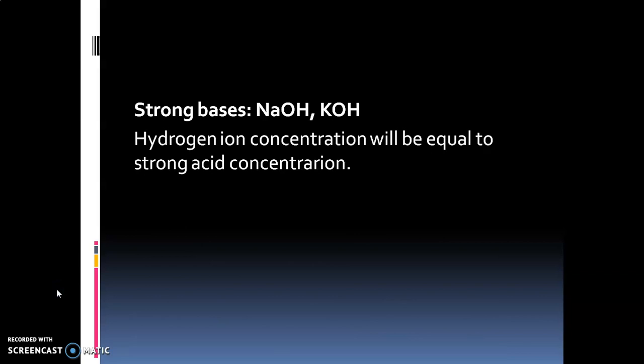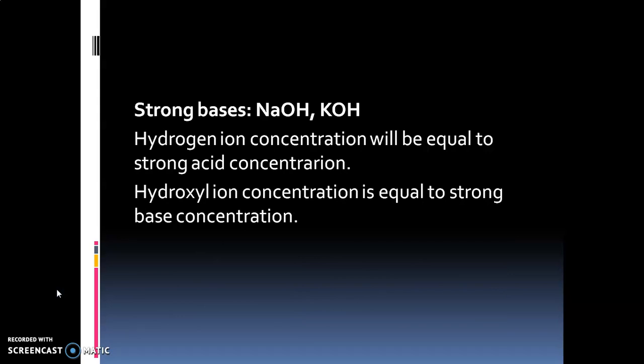In the case of strong acids and strong bases, the hydrogen ion concentration will be equal to the strong acid concentration, and the hydroxyl ion concentration is equal to the strong base concentration. See here, in the case of strong acids and bases, they are completely dissociated.